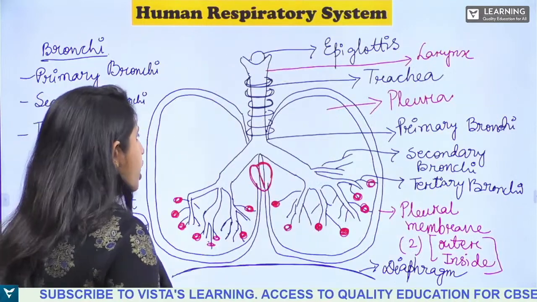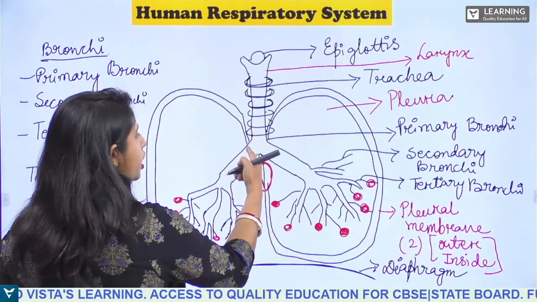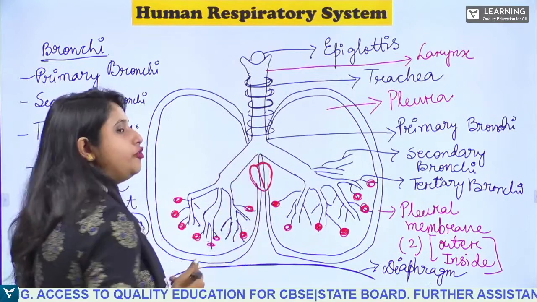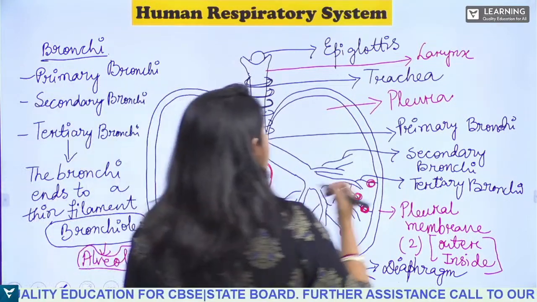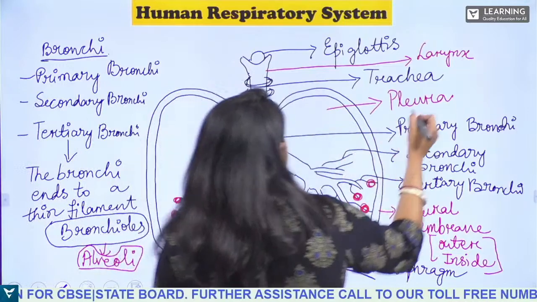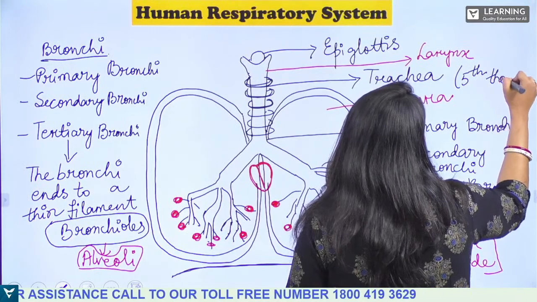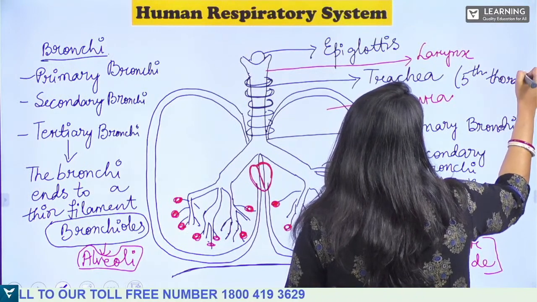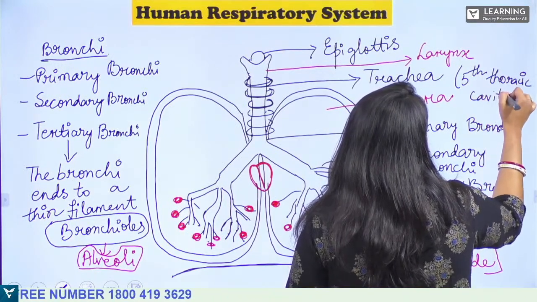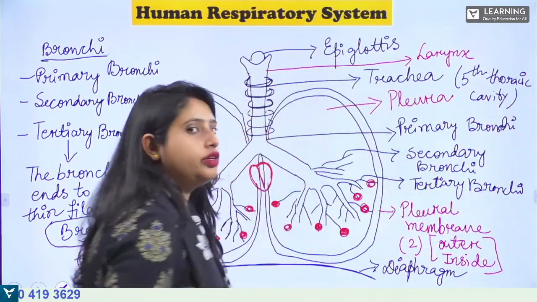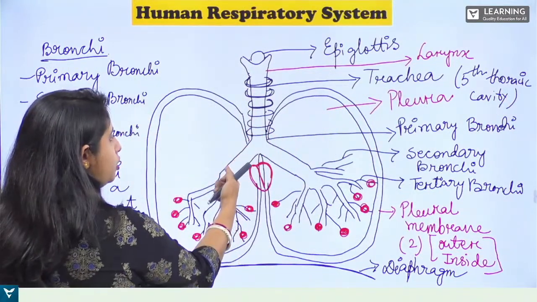Now after the trachea, the trachea divides into the fifth thoracic cavity. So it divides into primary bronchi.